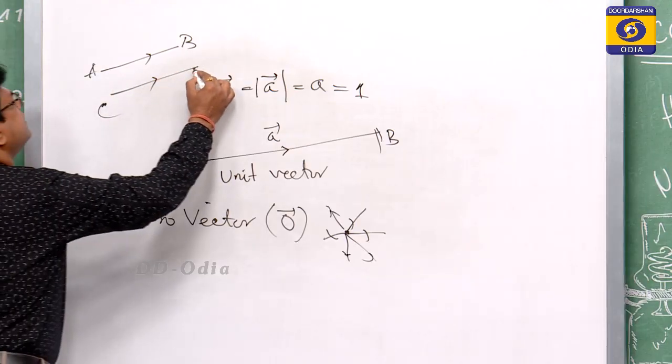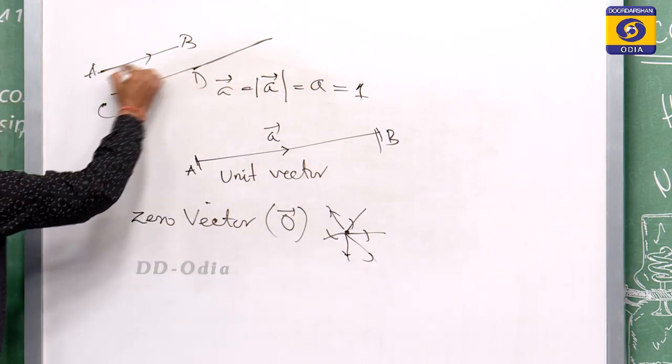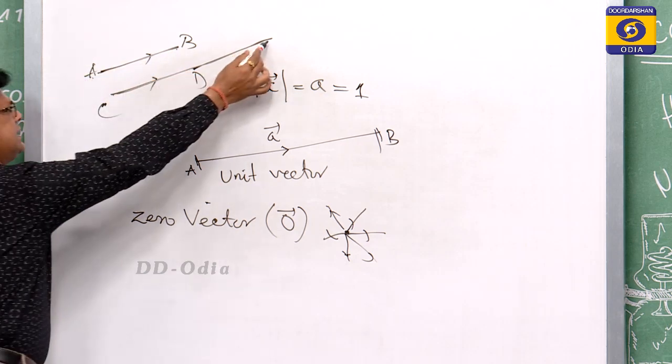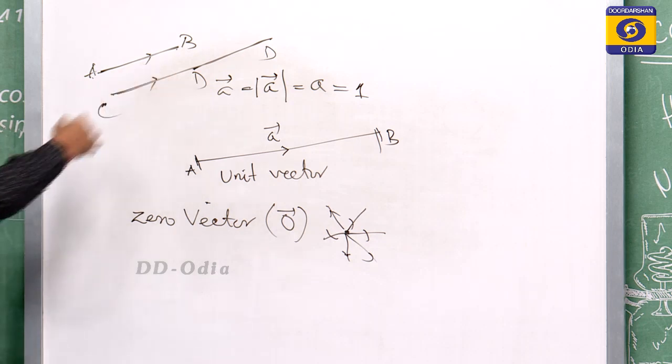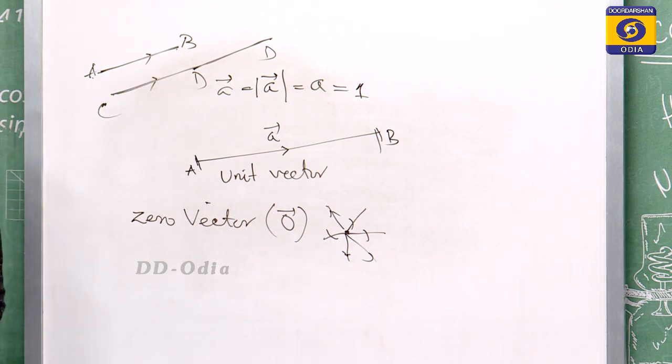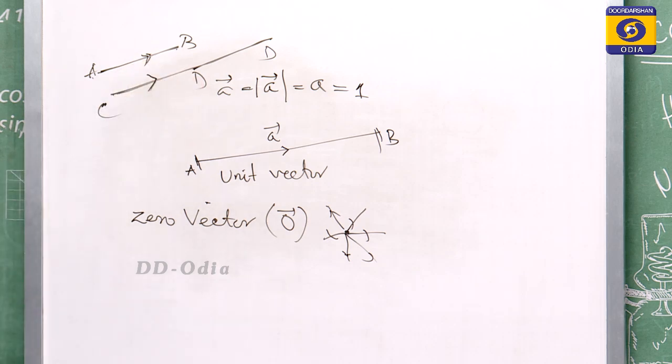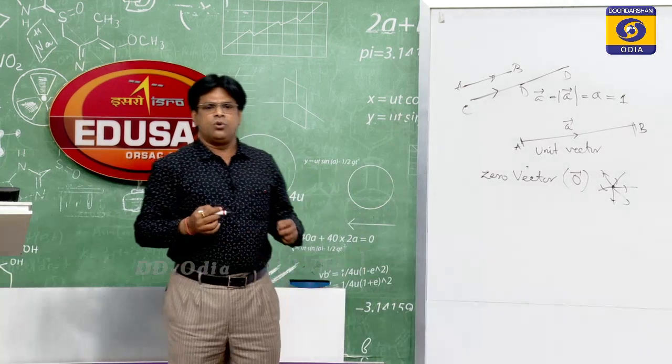AB has this magnitude, CD has that magnitude, but they may have different directions. These two vectors are parallel and collinear vectors.